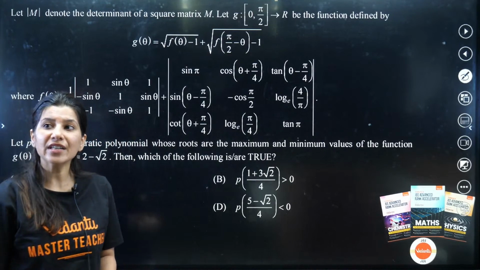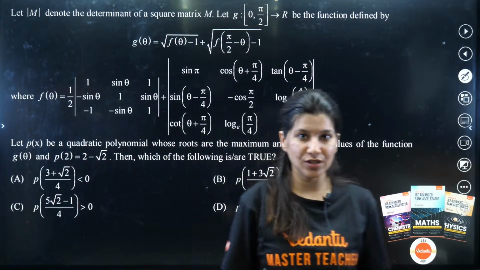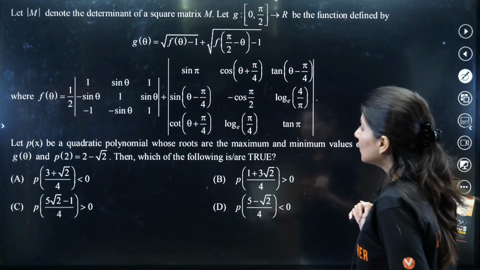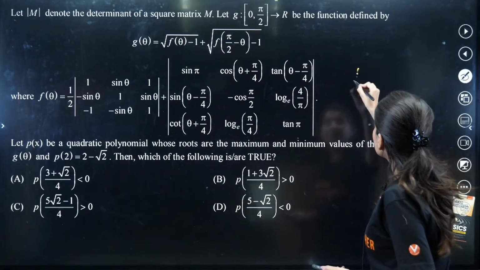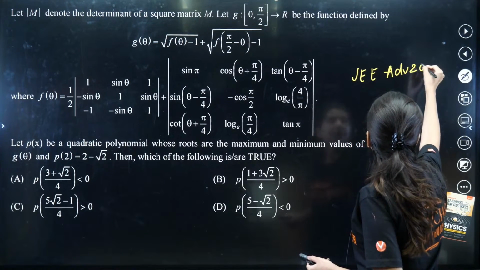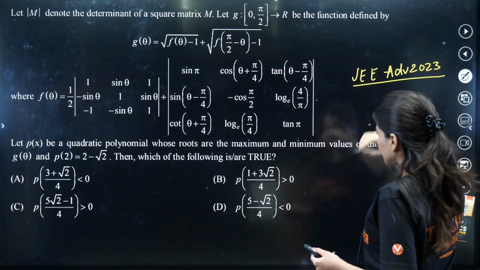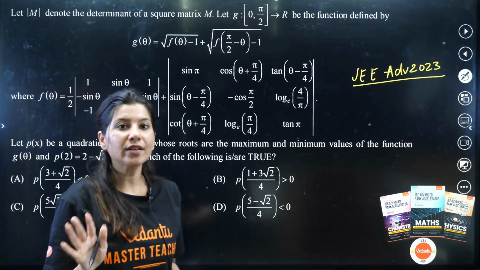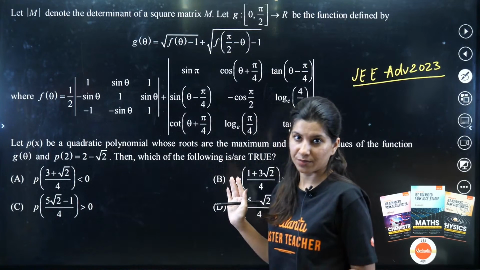Now we have another question from JEE Advanced 2023 only. Yes, this is from JEE Advanced 2023. Okay, this is also not a very difficult question.